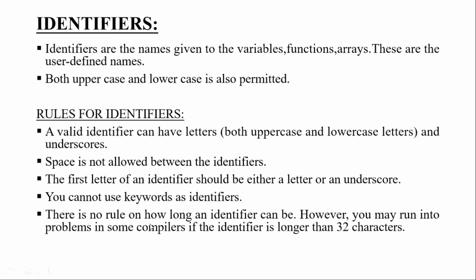There is no rule on how long an identifier can be. However, you may run into problems in some compilers if the identifier is longer than 32 characters, because the identifier length may vary from compiler to compiler. It is better to keep identifier names up to 32 characters only. The most commonly followed length in compilers is 32 characters, so it is better to use identifier names below 32 characters.